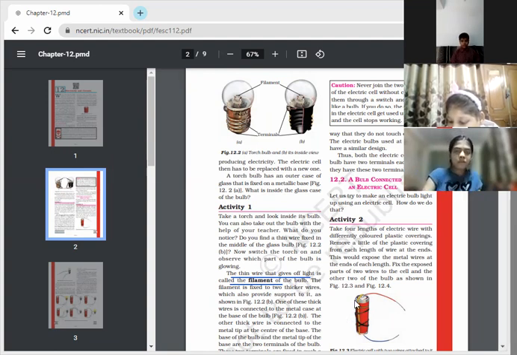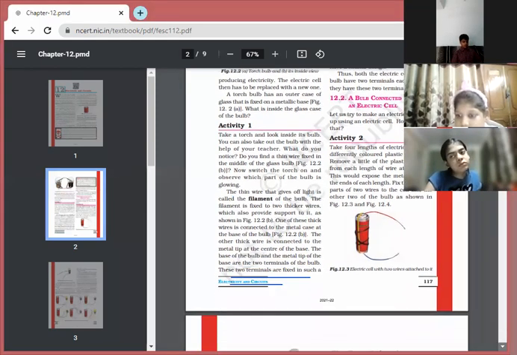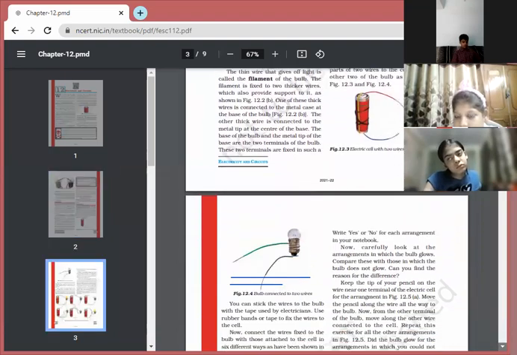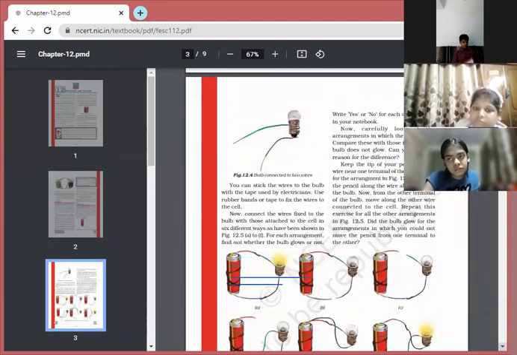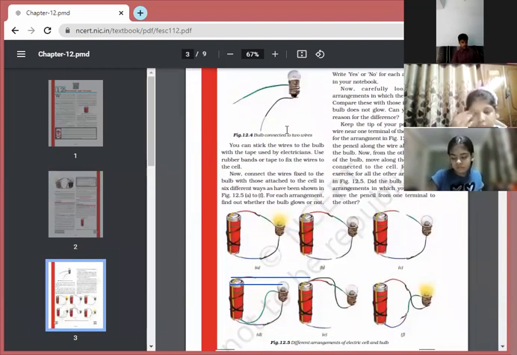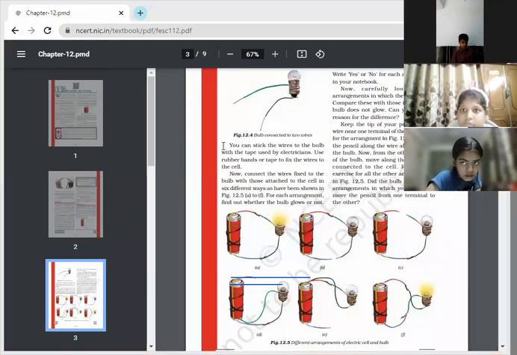So children, you need to fix the 2 wires on the 2 different terminals as shown in figure 12.3. And you may take the help of a rubber band. In the same way, in figure 12.4, there are 2 terminals of the bulb also, and fix the wire there also. Okay, next, Laksh Jindal, continue. Laksh, you can stick the wire to the bulb.